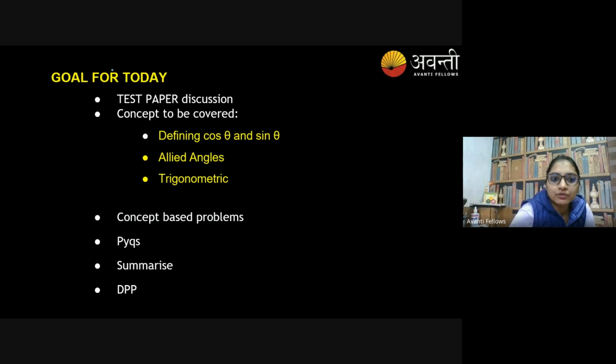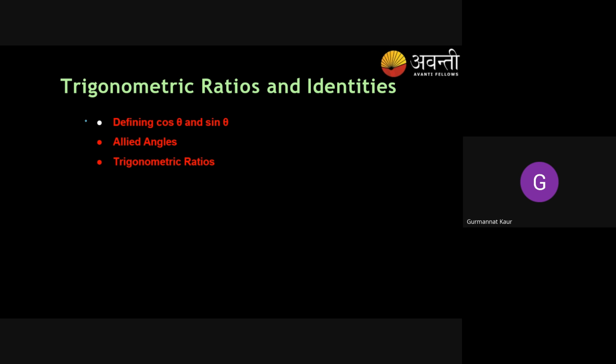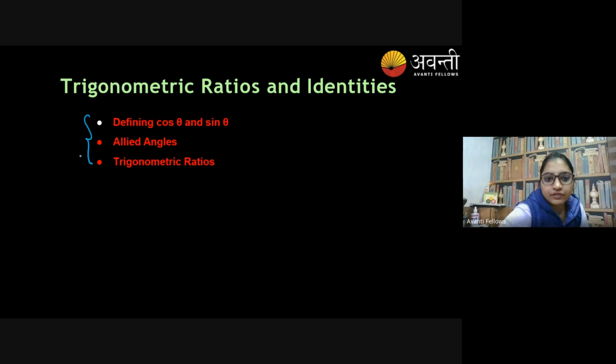This will be today's concept that we go through. We will cover the basics, defining cos theta and sin theta, then allied angles and some ratios. Then we will do problems based on them, then some PYQs. Then we will summarize it and end with the DPP. The DPP will be in your notes only. These are the topics we are going to cover today.